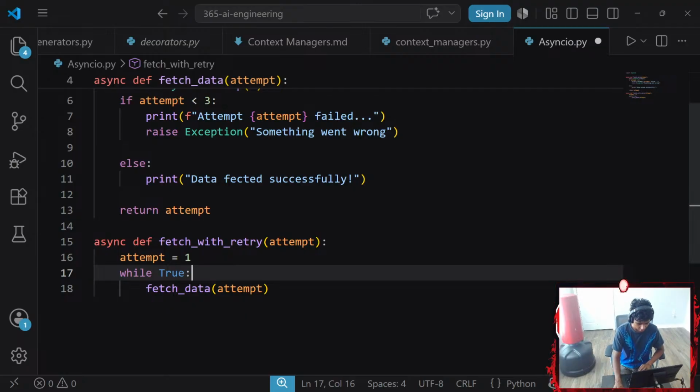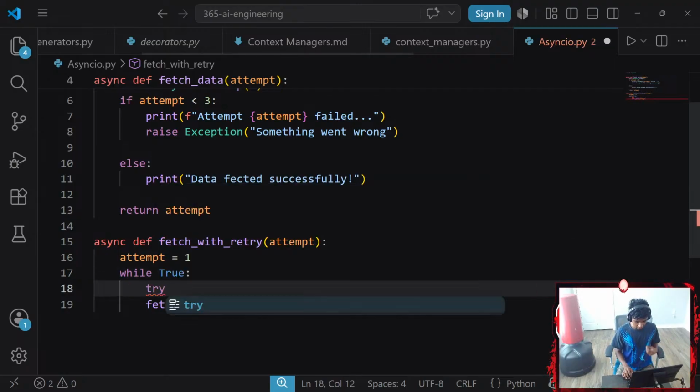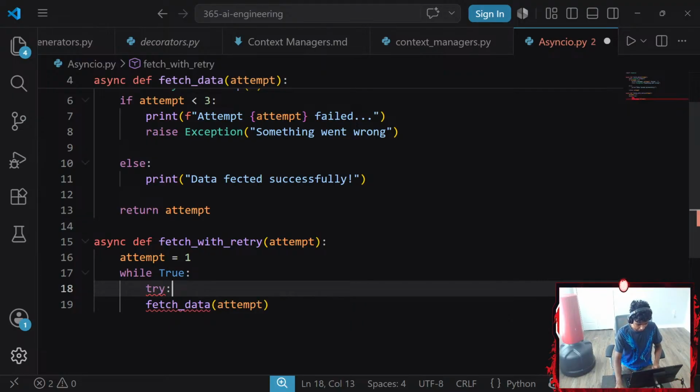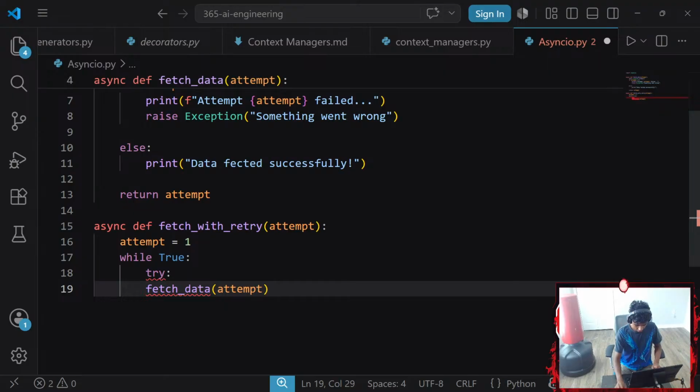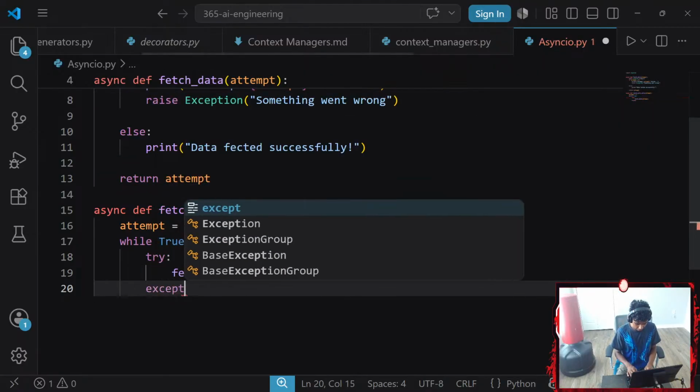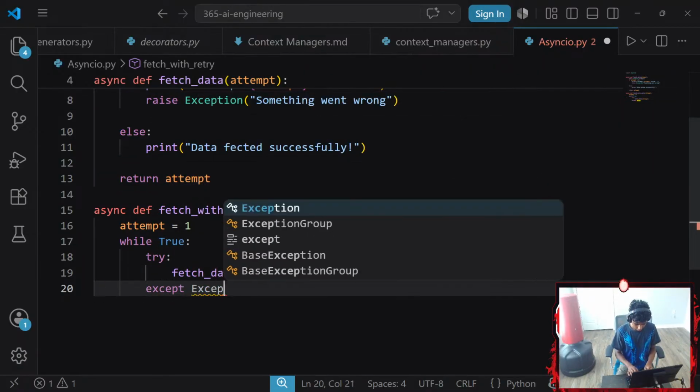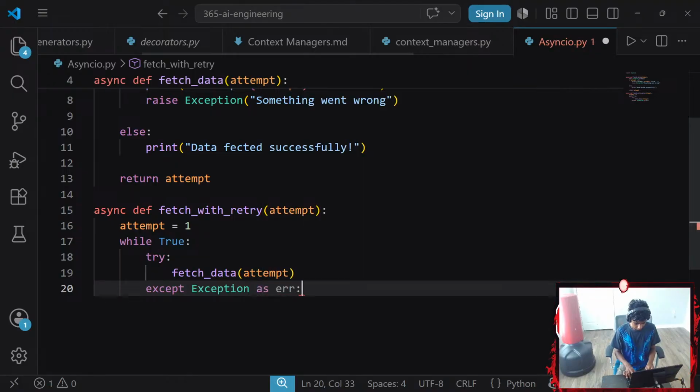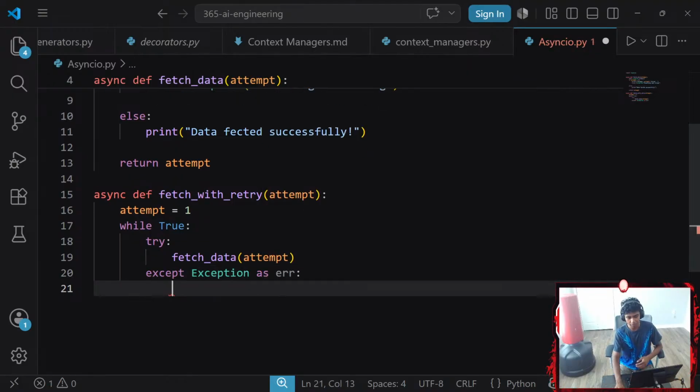It catches the exception and increments attempt, stops when it succeeds. Okay, so in the while loop, let's go ahead and try my fetch data. We're going to try, and I will be accepting an exception as error.